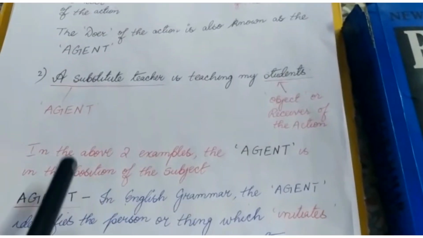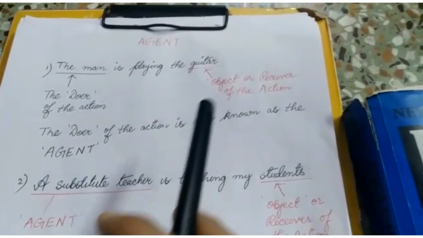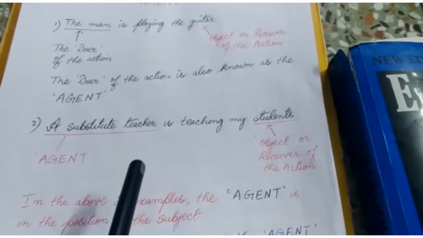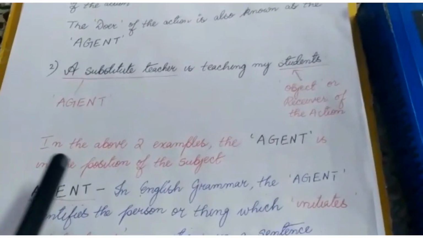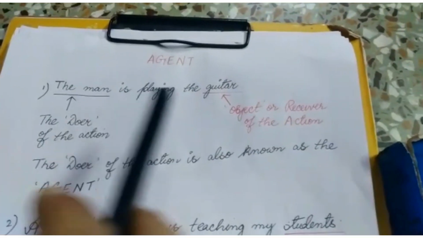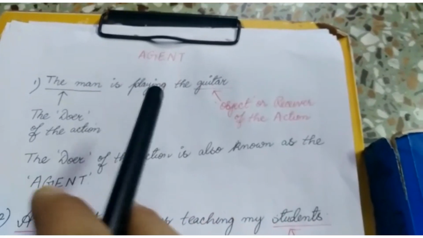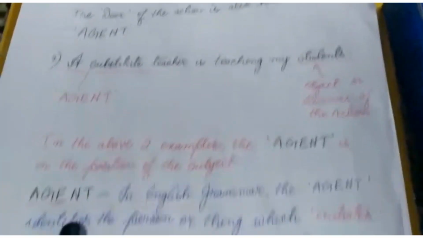So as we can see in the above two examples, the man is playing the guitar and a substitute teacher is teaching my students. The agent is placed in the position of the subject. That is, the agent is actually starting the sentence. The agent is placed at the beginning of the sentence in both these examples.